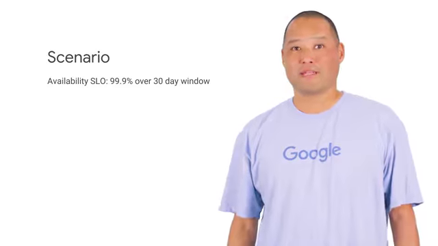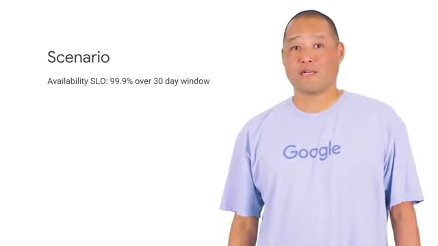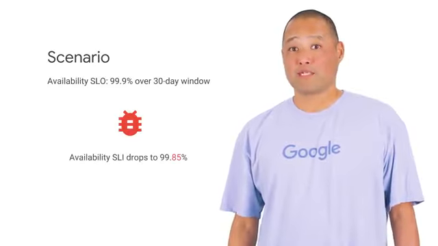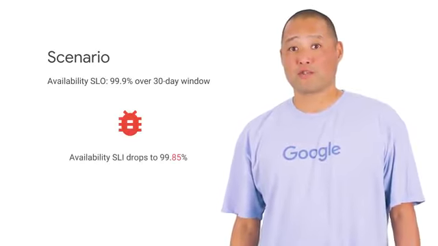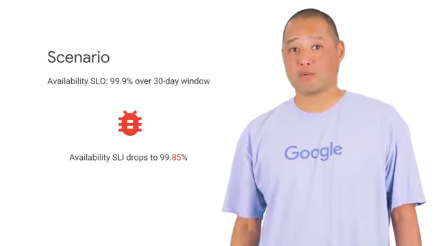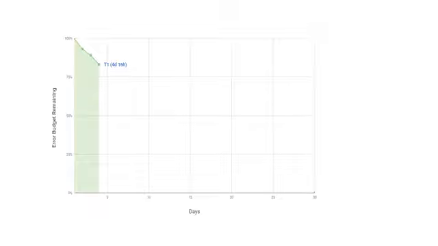Ready? Okay, so here's the background on this scenario. Let's say the service in question has a 3 nines availability target, but a bug makes it into production, and it begins serving errors at 0.15% of the time, reducing availability to 99.85%. At 1.5 times the error budget, this is quite a slow burn, so it doesn't trigger any page-level alerts, and the SRE team is not notified of the regression until almost 5 days after the fact when a week's worth of error budget has been exhausted.